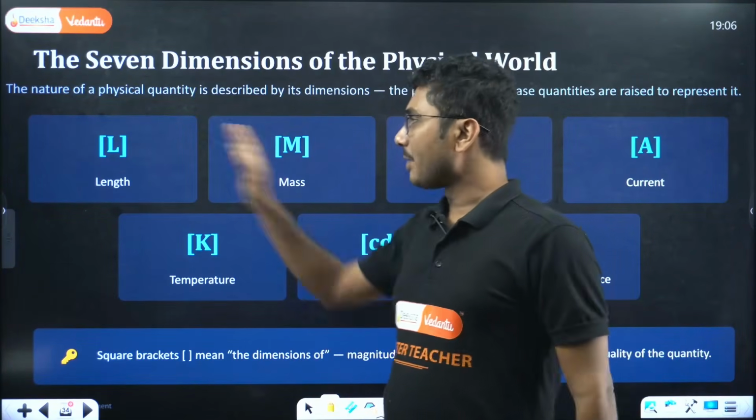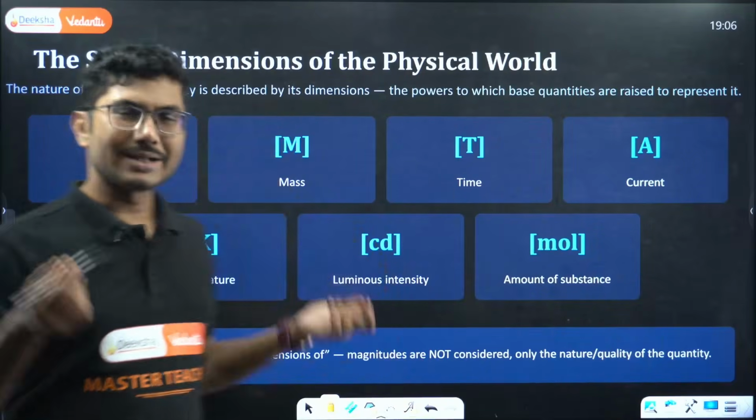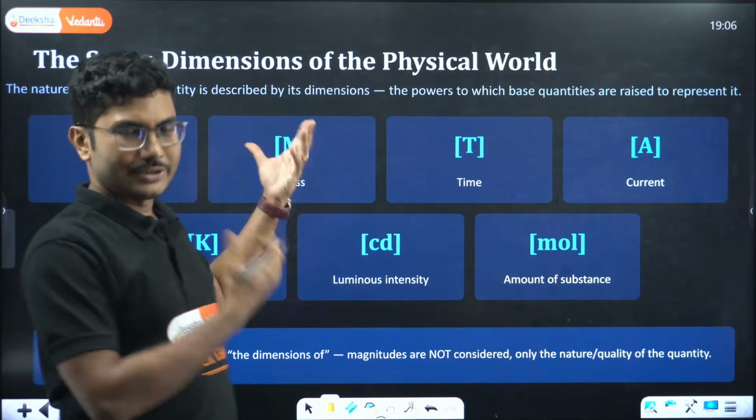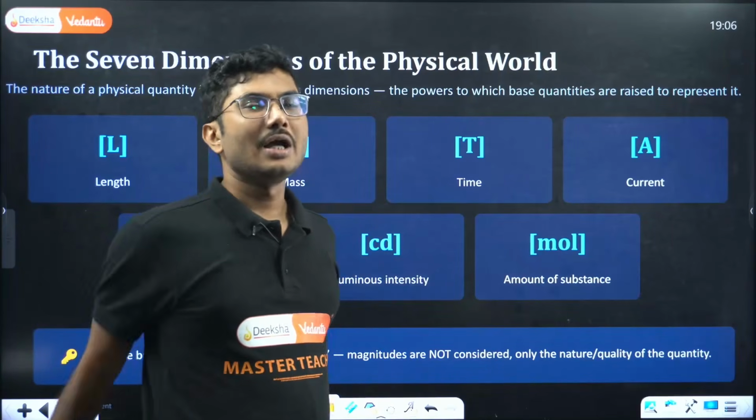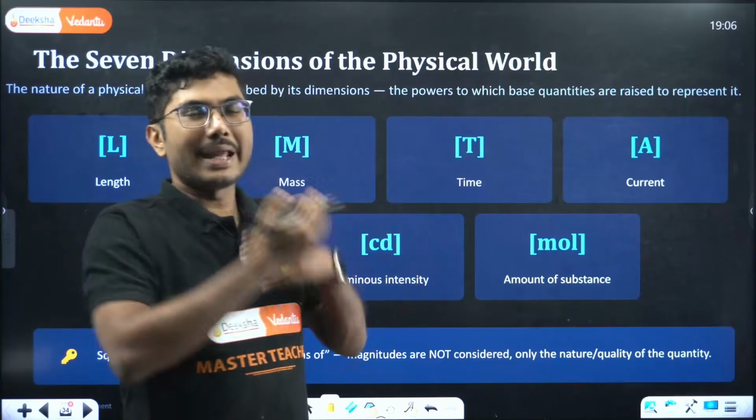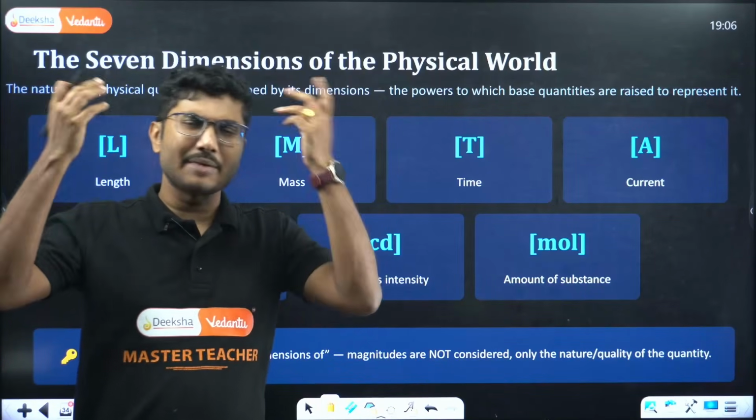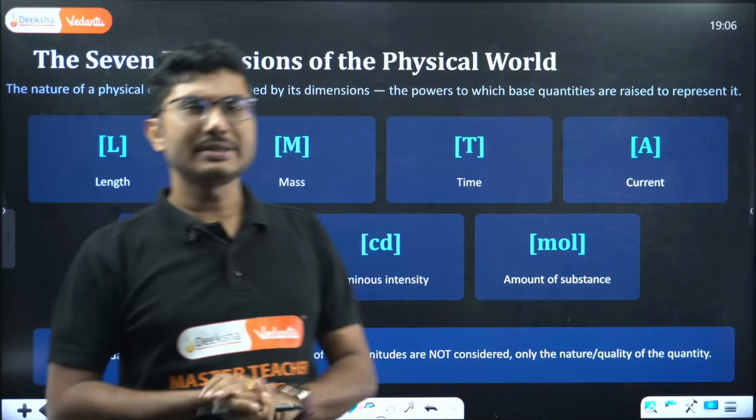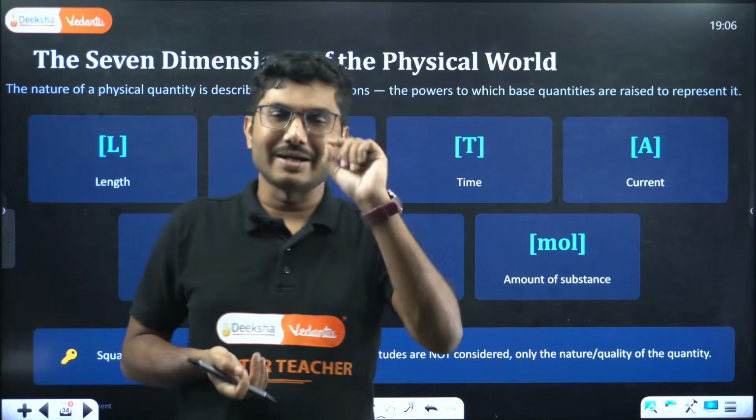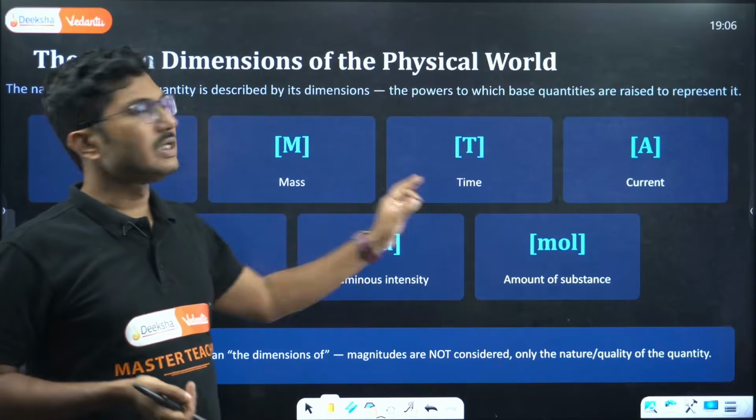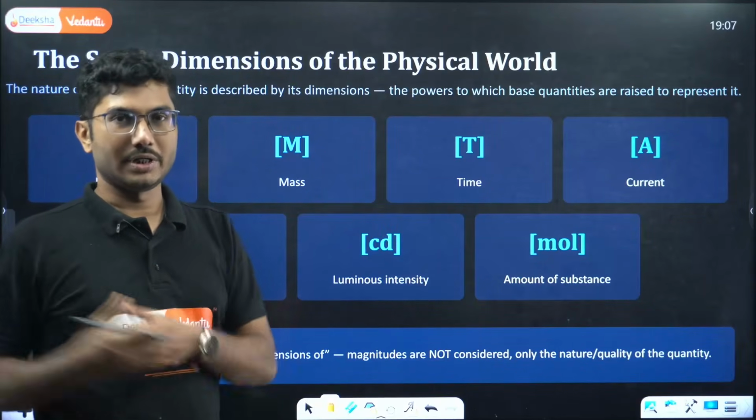The dimensions of the base quantities themselves are not important. But if there is a physical quantity which has some value and some unit, how is it related to the base quantities? Because in many cases we do not use the base quantity. For example, take capacitance, which is represented by the farad. How is this 1 farad related to all these quantities? That is what is called the dimension of that quantity.